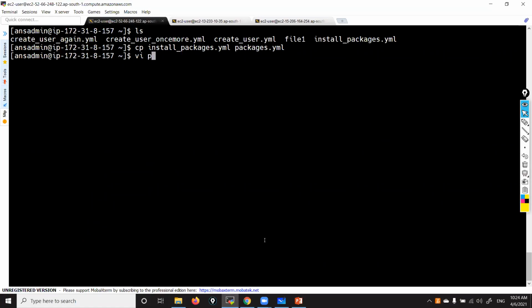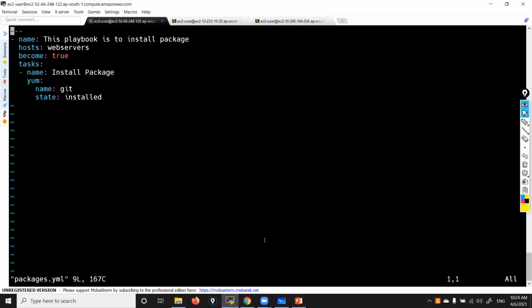Now let me open this package.yml with vi. Here I'll mention become, and here I'm commenting that. If you give a hash, it means you are commenting. Without it, the playbook will be executed, right? But when you add a comment before any line, the playbook will not consider that particular line. That means this playbook will be executed without sudo privileges.